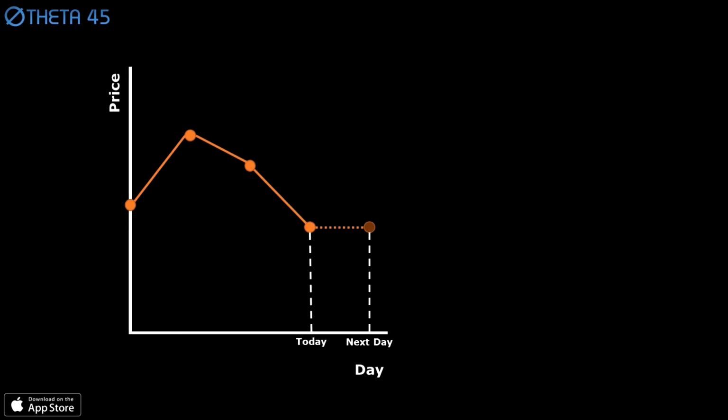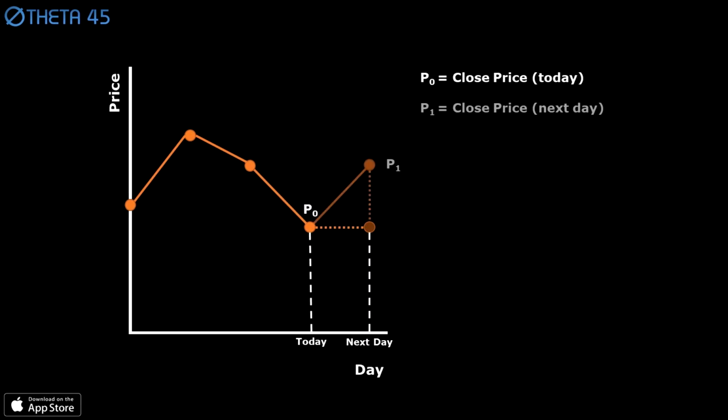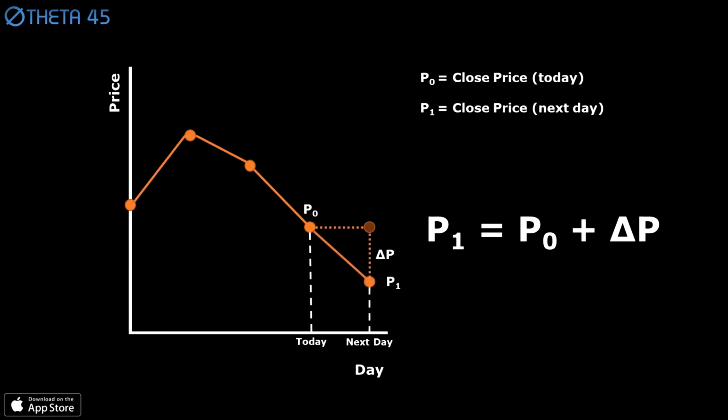At the end of the trading day, we know the last close price. The second thing we know for sure is that the next close price will be the last close price plus a change in price. Delta P can of course be positive or negative.